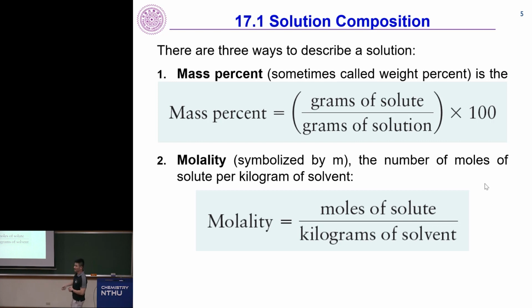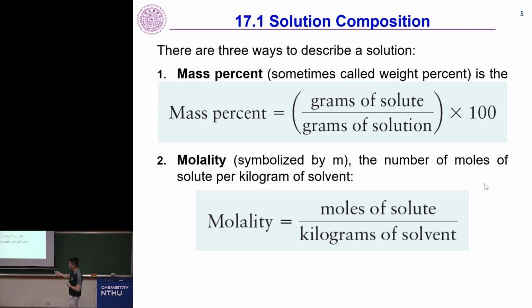One is called mass percent. We just directly divide the masses, sometimes called the weight percent. The mass percent is grams of solute divided by grams of solution. You weigh the solute before you mix them together, then you weigh the whole thing, multiplied by 100%. This is commonly used by chemical engineers. In chemical engineering everyone usually likes to use mass percent, because they discuss quantities in tons, and calculating mole fraction is too troublesome.